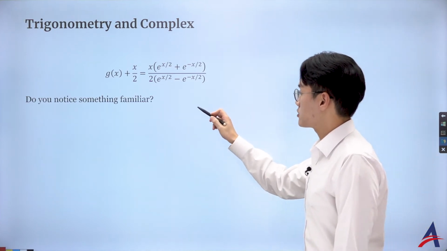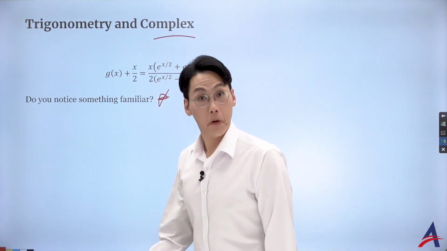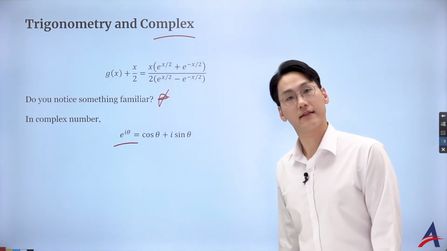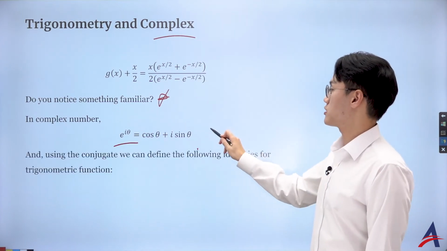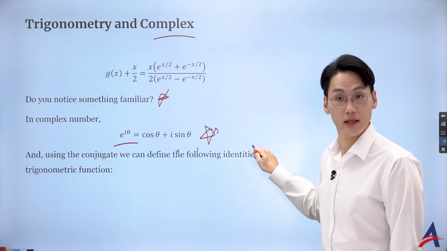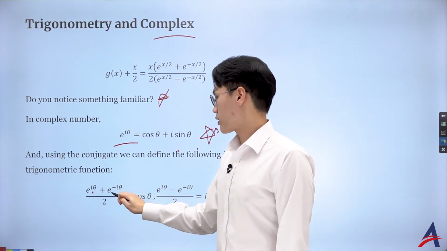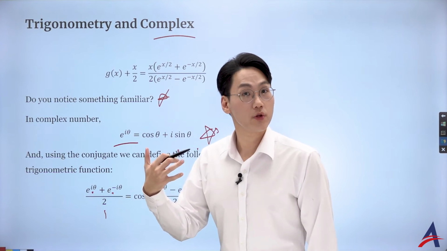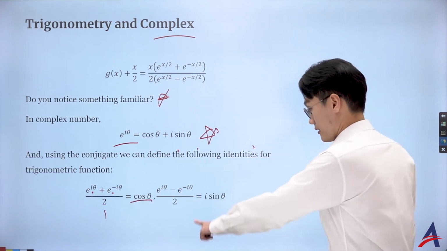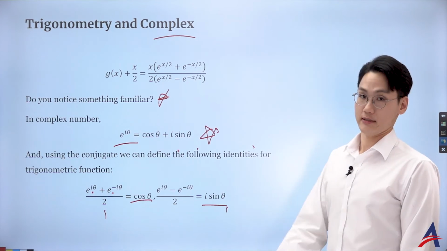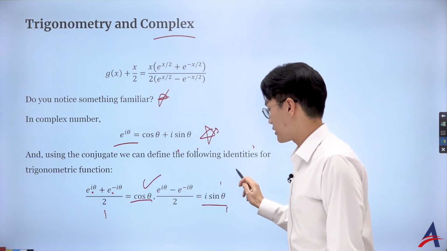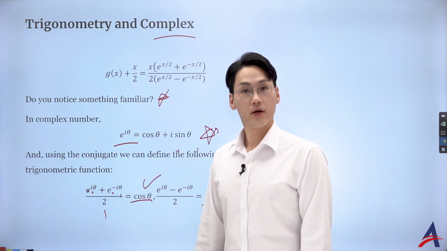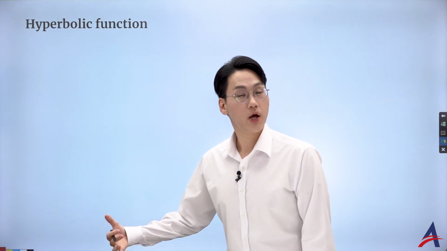What we are going to talk about is one with the complex number. For the older form, we know e to the power of i theta is defined as cosine theta plus i sine theta. And in fact, we can use this definition to describe the cosine and sine. The sum of the complex number and its conjugate divided by 2 will give you only the real part, which is cosine theta. The difference will give you the imaginary part, which is i sine theta. That is another representation of cosine and sine with this complex number. That's what we learned in the syllabus. But what you can actually develop further is the following form.